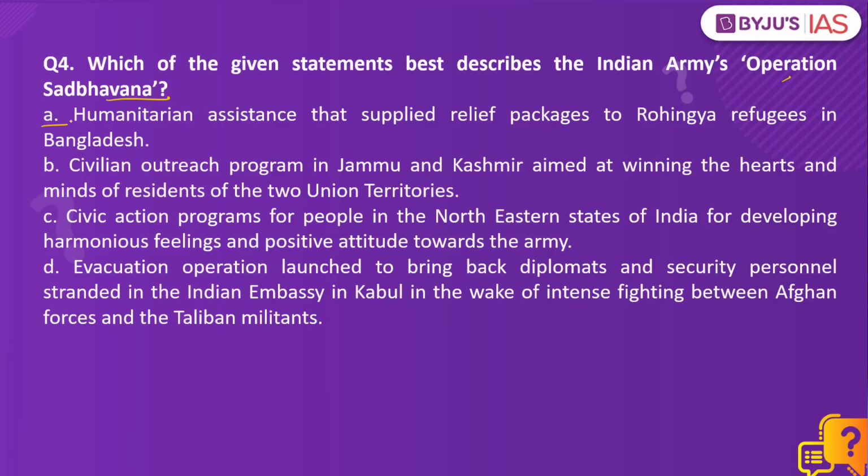Option A, humanitarian assistance that supplied relief packages to Rohingya refugees in Bangladesh. Option B, civilian outreach program in Jammu and Kashmir aimed at winning the hearts and minds of the residents of the two union territories. Option C, civic action programs for the people in northeastern states of India for developing harmonious feelings and positive attitude towards the army. Option D, evacuation operation launched to bring back the diplomats and security personnel stranded in the Indian embassy in Kabul in the wake of intense fighting between Afghan forces and the Taliban militants.